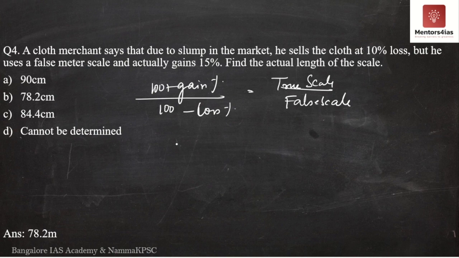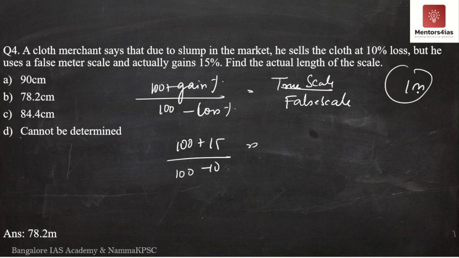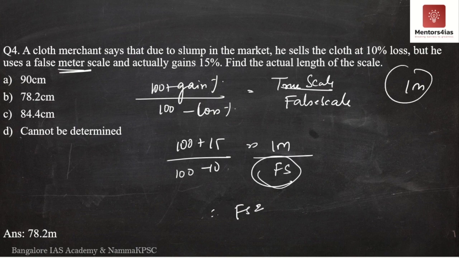So what do we get here? 100 plus gain percentage is what? Gain percentage is 15, divided by 100 minus loss percentage. Loss is 10%, equal to true scale. We are assuming the true scale is 1 meter itself. True scale is 1 meter divided by false scale. This is what we have to determine. Therefore, false scale is what? 100 minus 10 is 90, divided by 100 plus 15, which is 115. So this is what we had got initially.